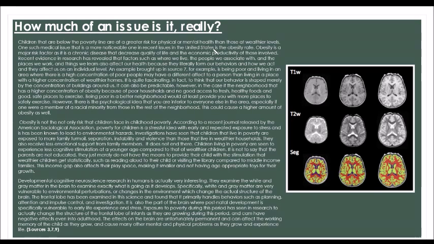It is quite fascinating, in fact, to think that our behavior is shaped merely by the concentration of buildings around us. It can also be predictable, however, in the case if the neighborhood is that of a higher concentration of obesity because of poor households and no good access to fresh, healthy foods and good, safe places to exercise. Being poor in a better neighborhood would at least provide you with more places to safely exercise.